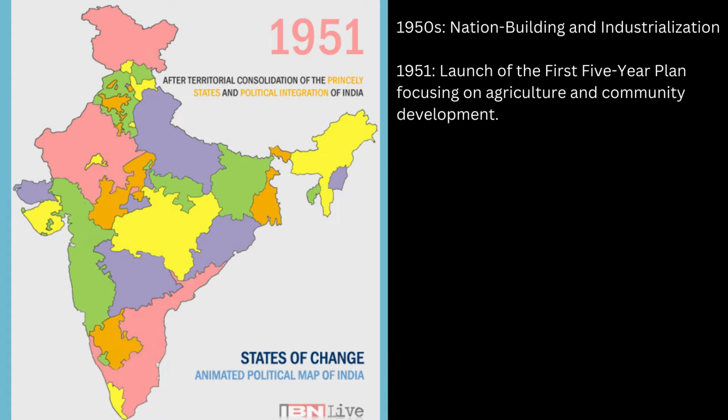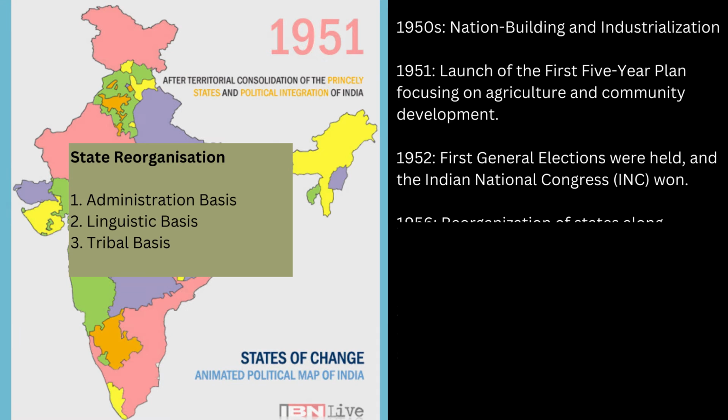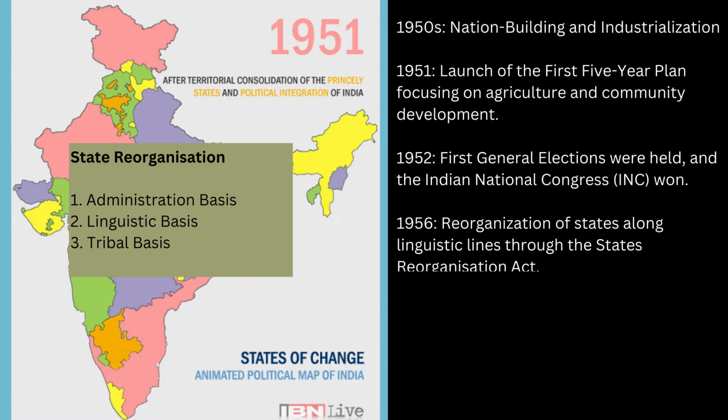The 1950s were characterized by nation building and industrialization efforts in India. In 1951, India launched its first five-year plan, focusing on agriculture and community development. The following year, 1952, saw India's first general election, with the Indian National Congress emerging victorious. A significant development in this decade was the reorganization of states. This process occurred on three bases: administrative, linguistic, and tribal.